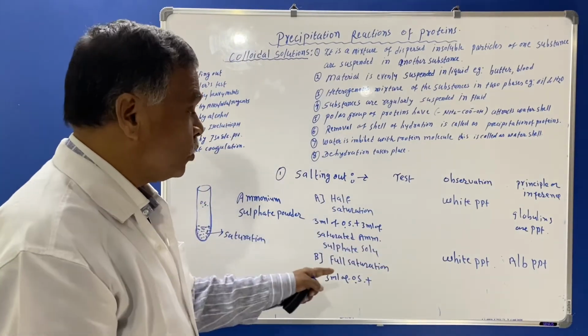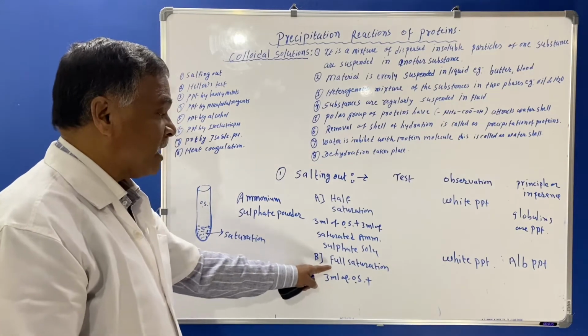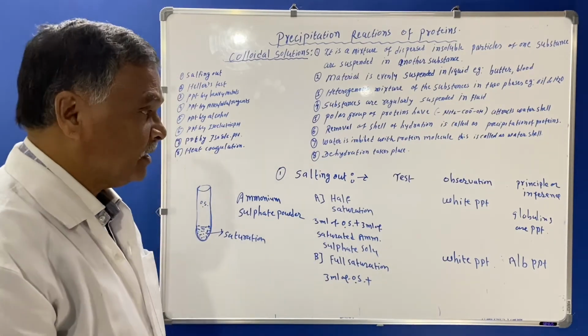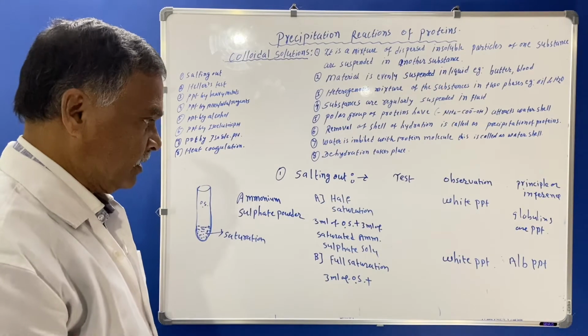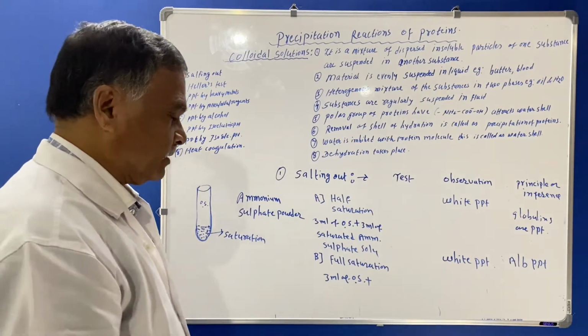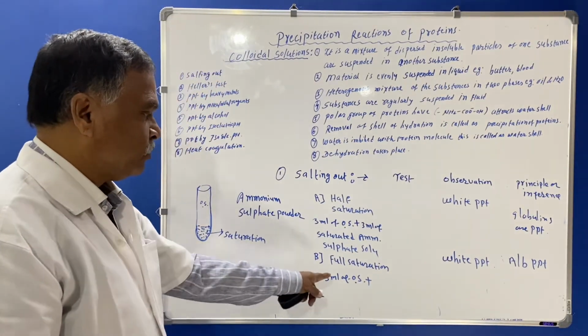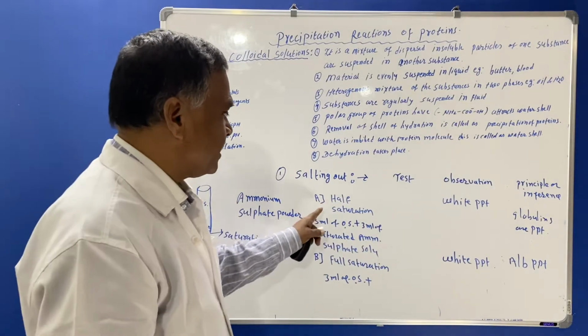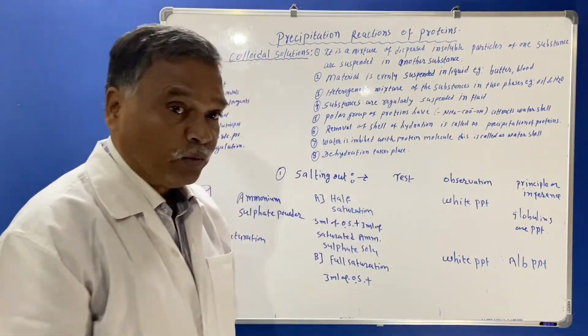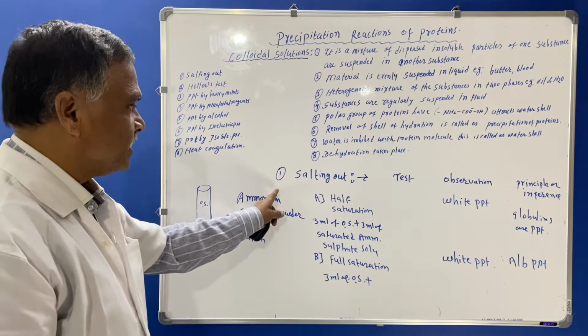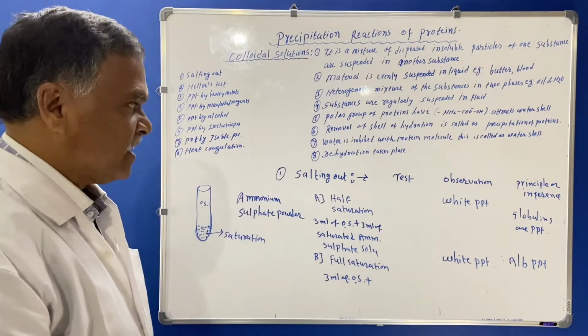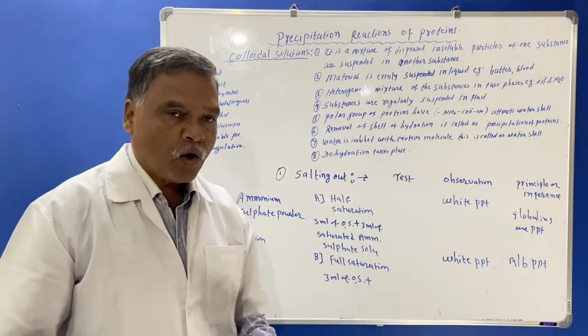And why are albumins precipitated by full saturation? Because they are low molecular weight compounds. Therefore, by full saturation albumins are precipitated, and by half saturation globulins are precipitated. So this is the salting out test for the precipitation reactions of protein.